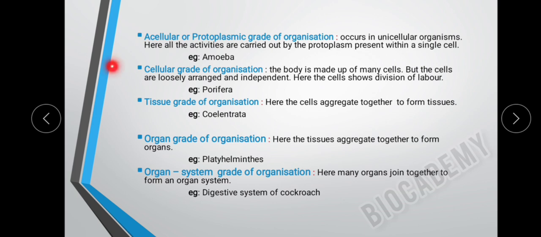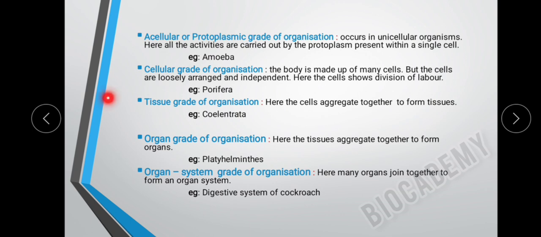Next, come to the cellular grade of organization. Here, in cellular grade of organization, the body is made up of many cells and the cells are loosely arranged and independent. Here, there is no coordination between cells. Each cell is going to work on its own. For example, porifera. Some examples are sponges.